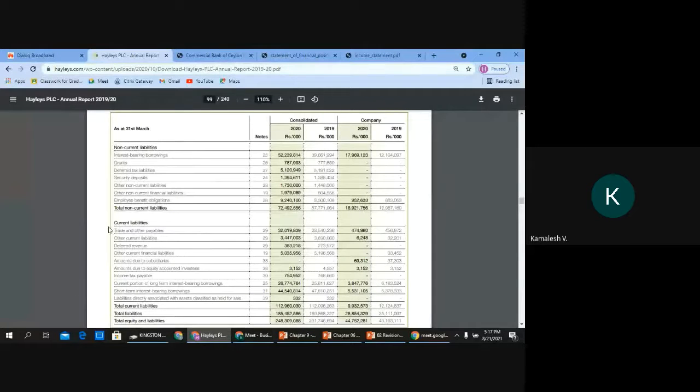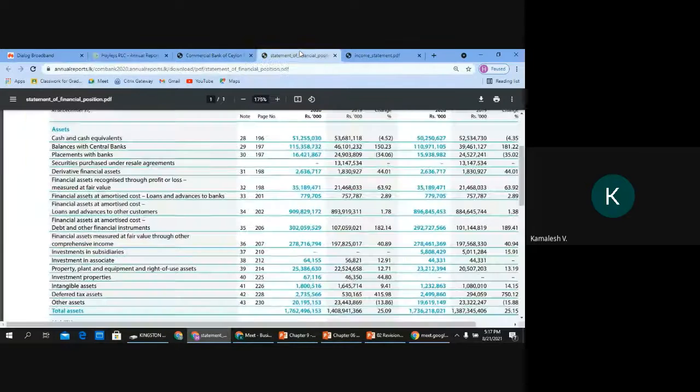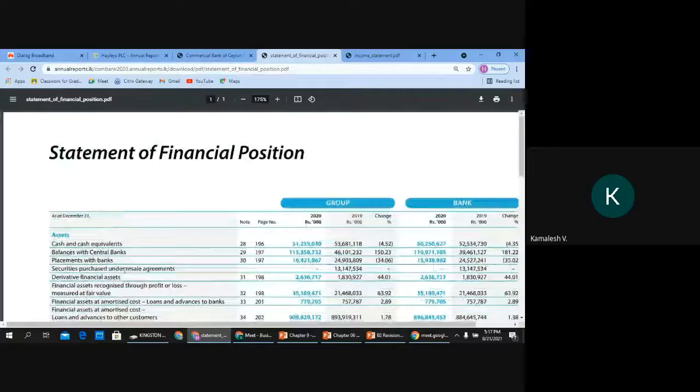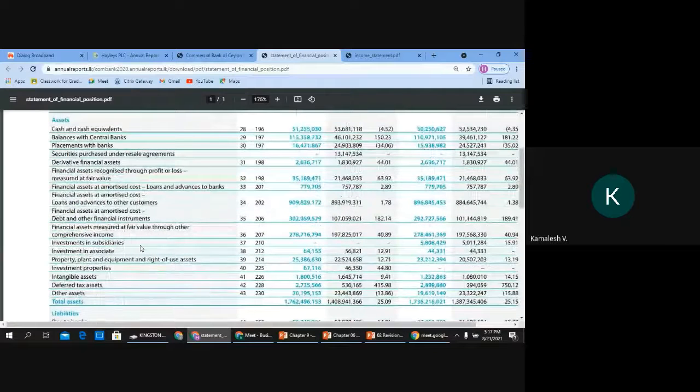non-current liabilities, current liabilities. But when it comes to commercial bank, you see their assets are put together, liabilities are put together. So why? When it comes to a financial institution, they need to present their financial statement in the order of liquidity. I think somebody said liquidity order.